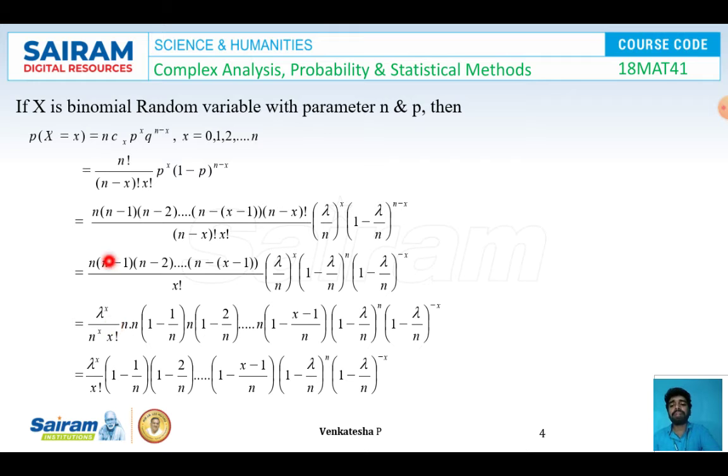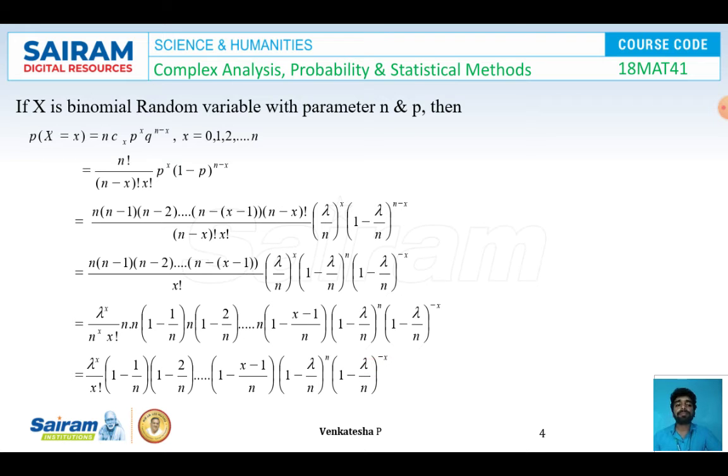So I got lambda^x n^x by x factorial. So taking each n term now, that is n into 1 minus 1 by n, n into 1 minus 2 by n and so on, n into 1 minus (x minus 1) by n. So it is into (1 minus lambda by n) whole power n into (1 minus lambda by n) whole power minus x. So by multiplying all these n terms, I got n^x. So I can cancel one n^x term in the equation. So I got now lambda^x by x factorial into (1 minus 1 by n) into (1 minus 2 by n) and so on (1 minus (x minus 1) by n) into (1 minus lambda by n) whole power n into (1 minus lambda by n) whole power minus x.